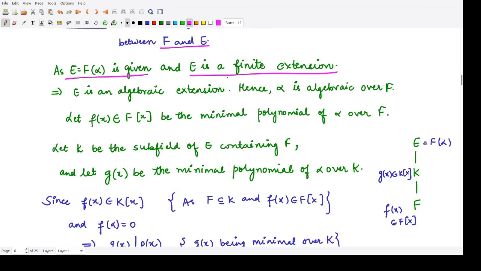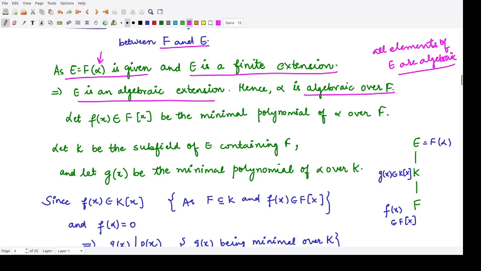Because every finite extension is an algebraic extension, E is also an algebraic extension, and because it is an algebraic extension, by definition all elements of E are algebraic in nature. So in general we will say that this element alpha, which was adjoined to the field F, is also algebraic over F.